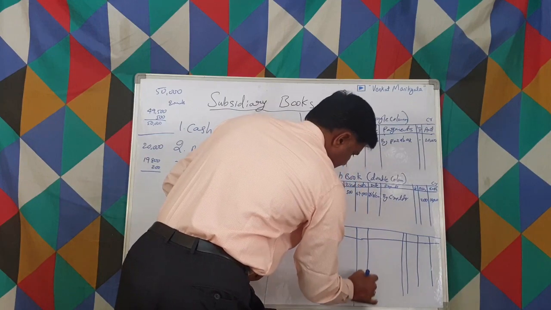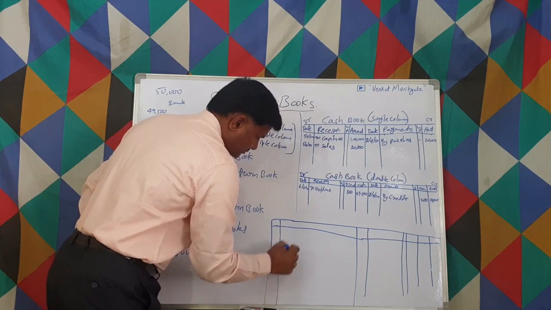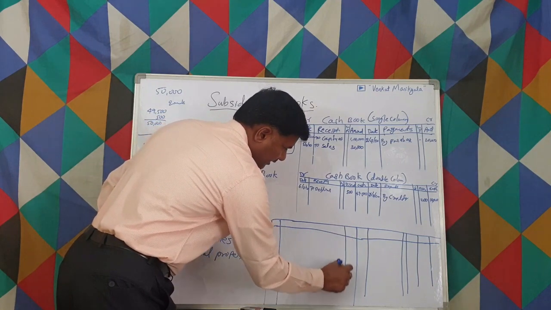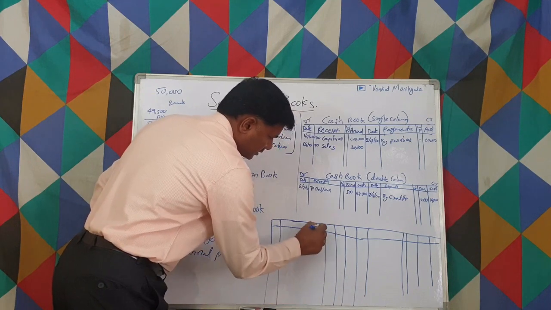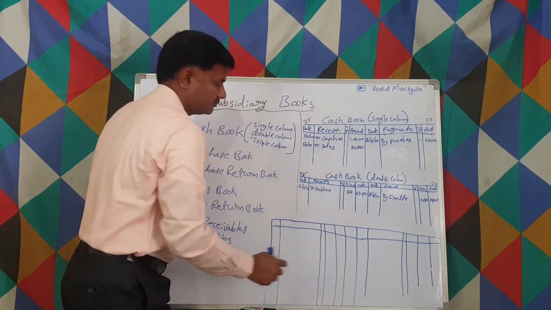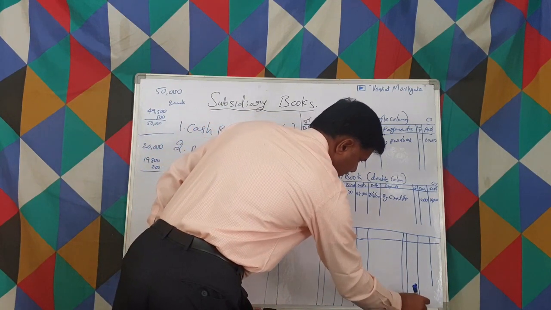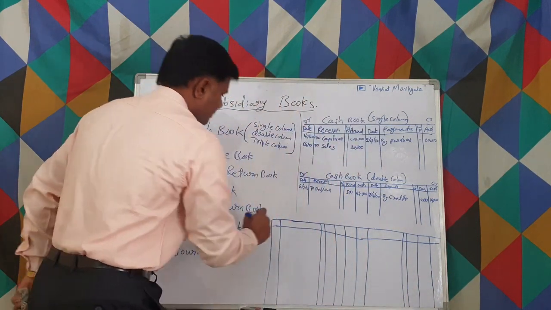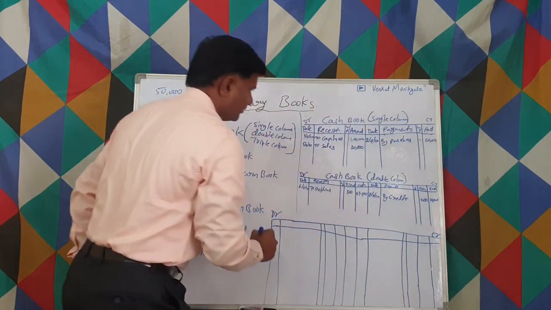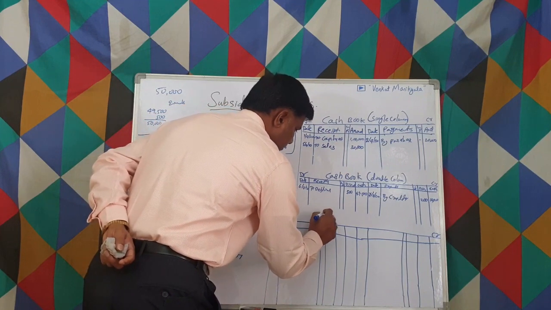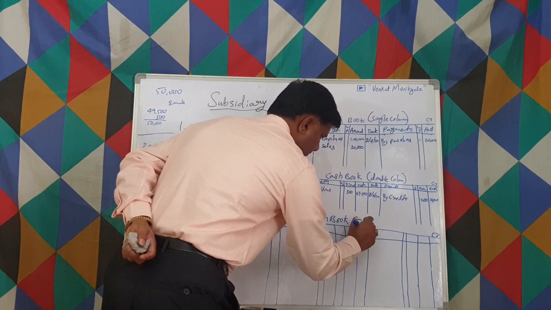Ledger folio as usual, date column, and three amount columns. This is also having a debit and a credit. We write it as a cash book, triple column.